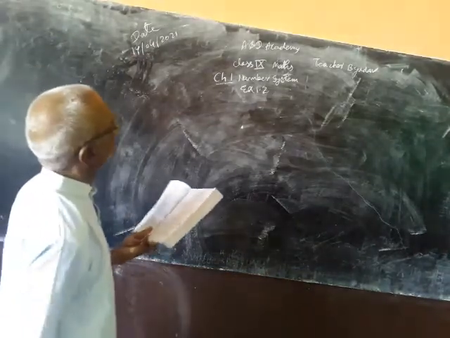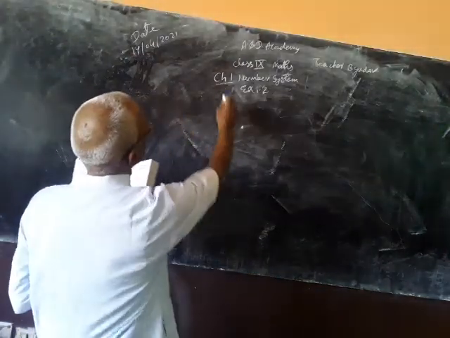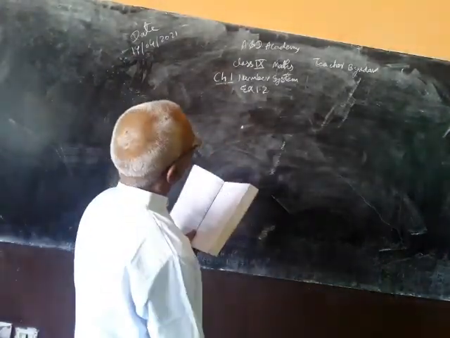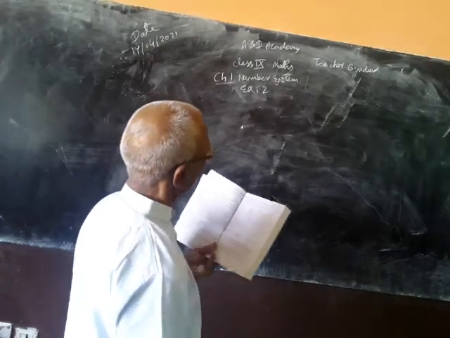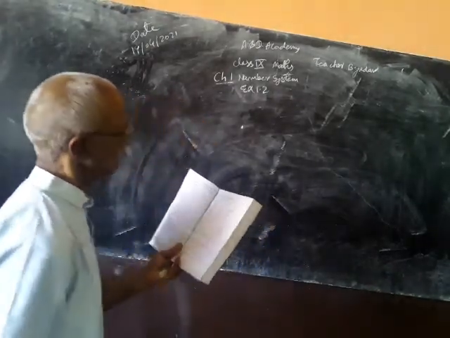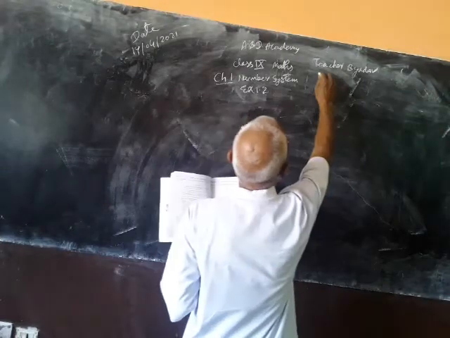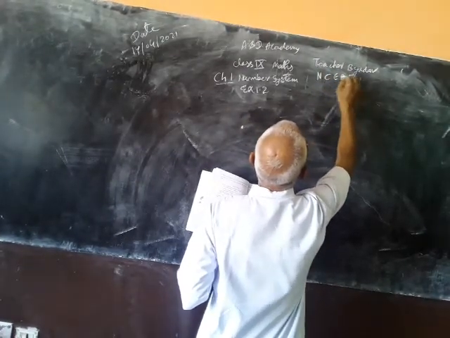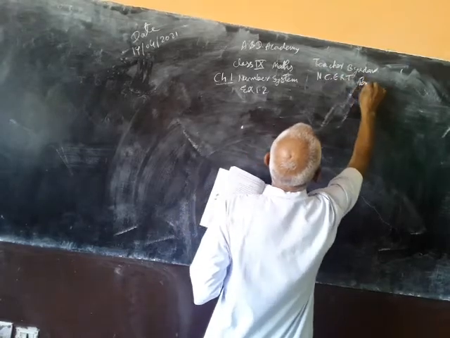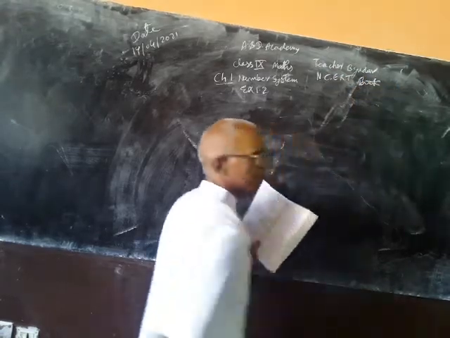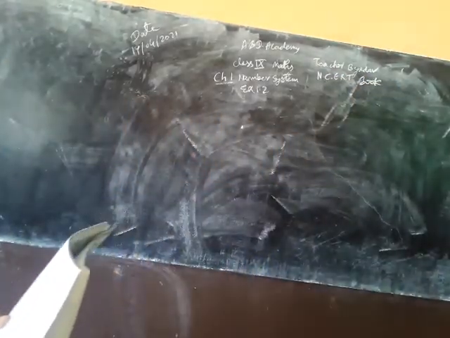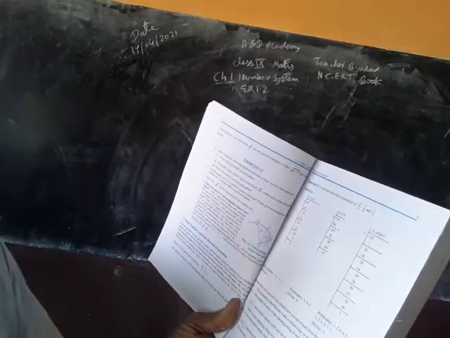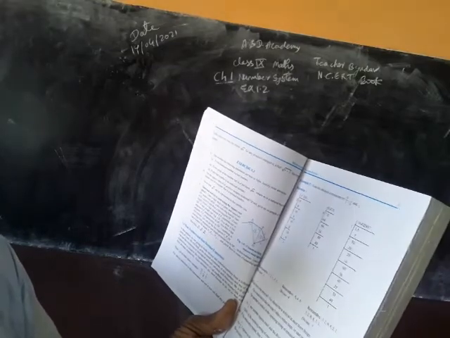Class 9 Math, Chapter 1, Number System, Exercise 1.2. This is the NCERT book. Here, question 1 is: state whether the following statements are true or false.